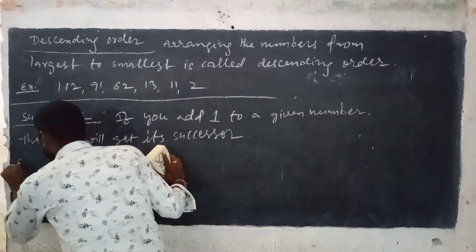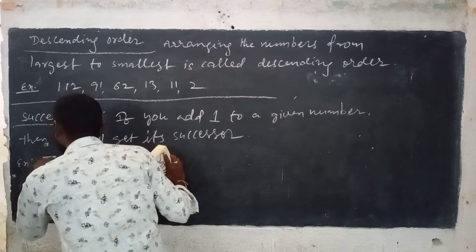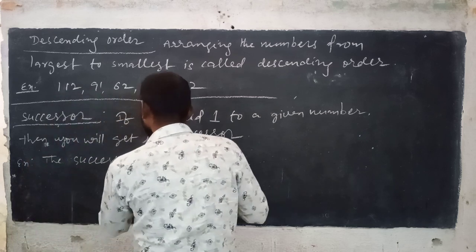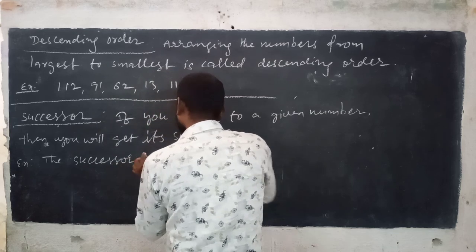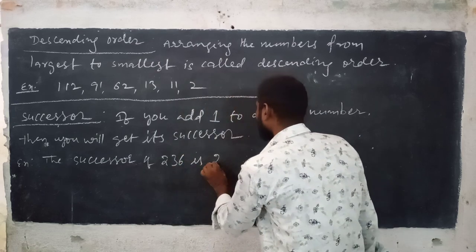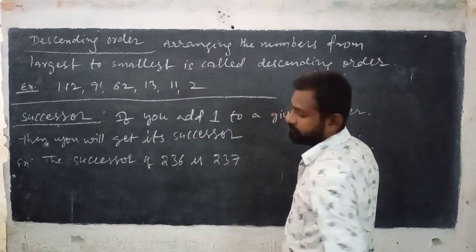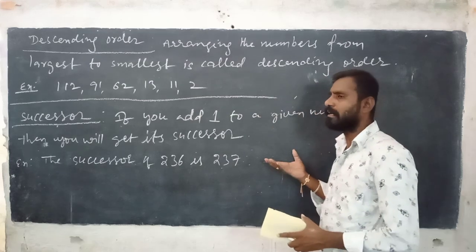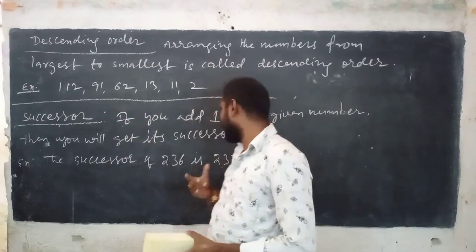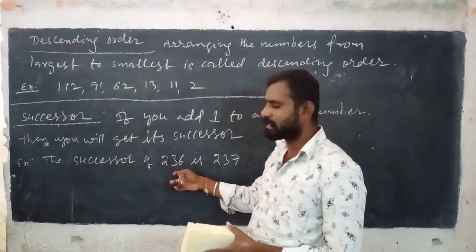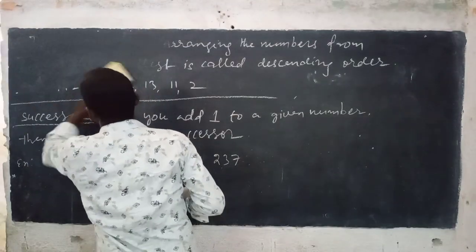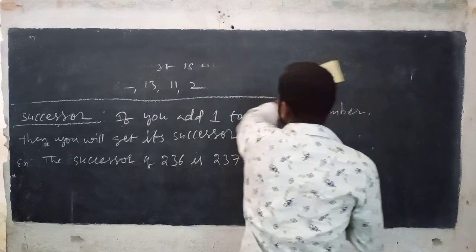For example, the successor of 236 is 237. If we add 1 to the given number, 236 plus 1 is 237. This is called as successor.